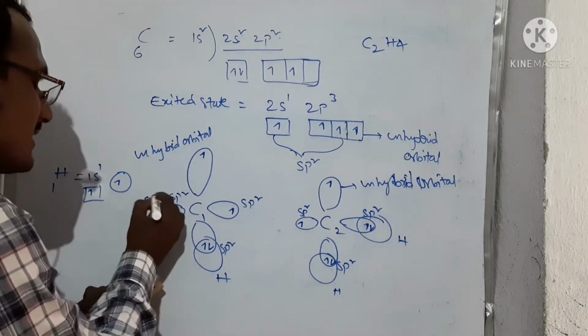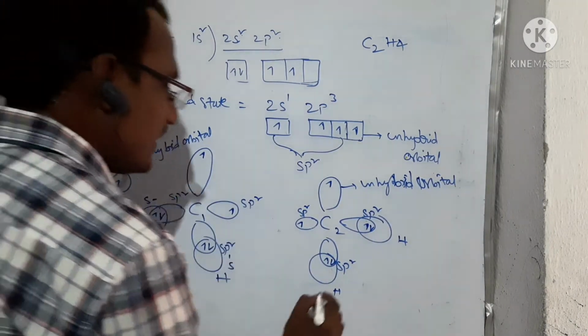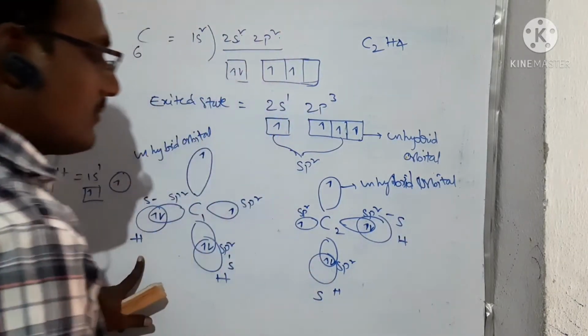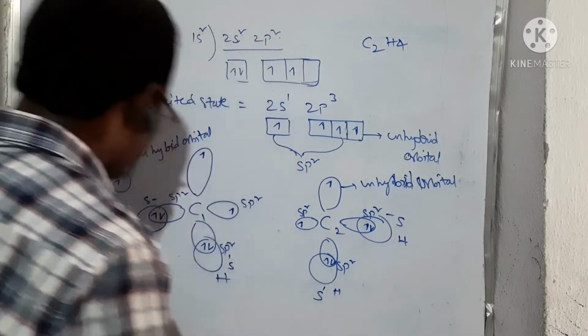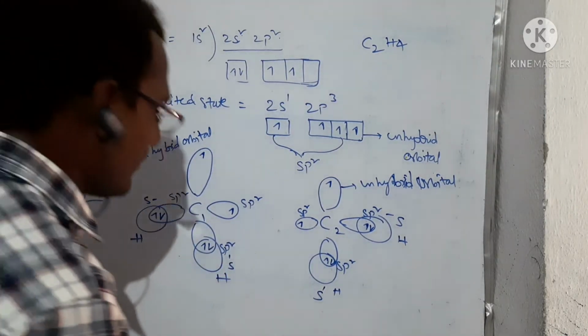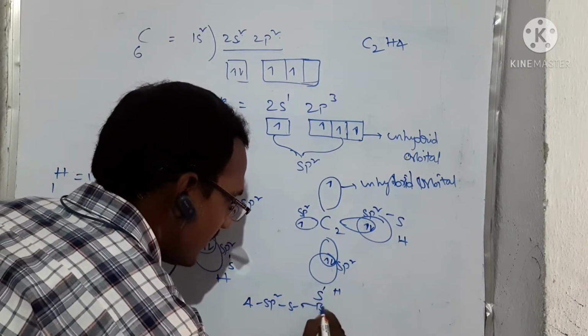This is sp2. That means an sp2-s sigma bond, and another sp2-s sigma bond. This is also an sp2-s sigma bond. How many bonds are there? 4 sp2-s sigma bonds are forming.